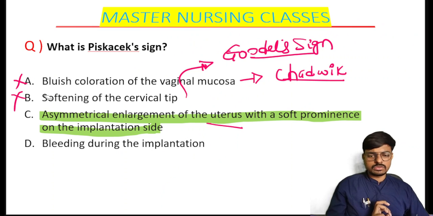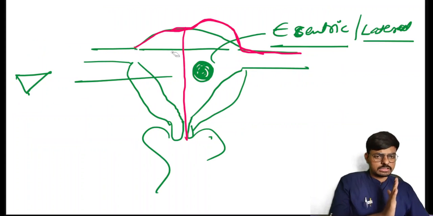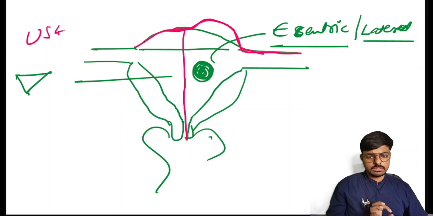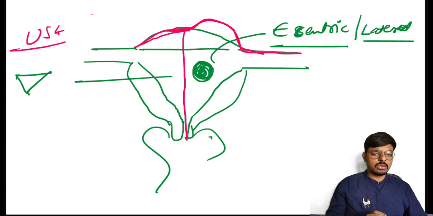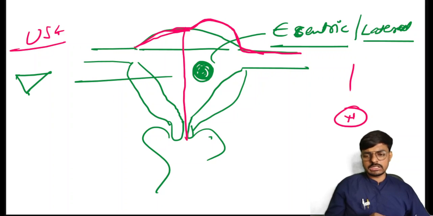Is that clear? So there is asymmetrical enlargement of the uterus with a soft prominence of the implantation side. It is also soft towards the implantation side. We can identify this sign with the help of ultrasonography in pregnancy. With the help of USG in pregnancy, we can see one-side enlargement of the uterus, which is normal. We call this the Piskacek sign. Is that clear? Very nice of you all.